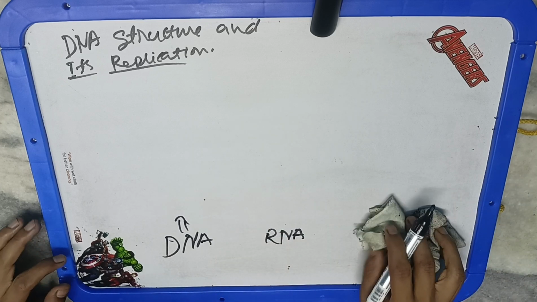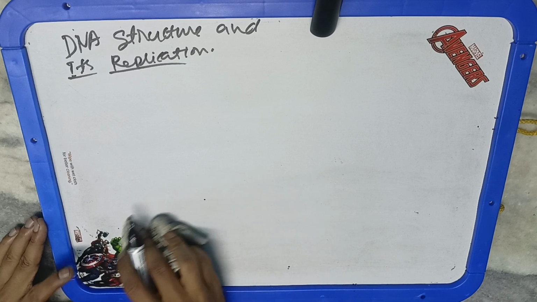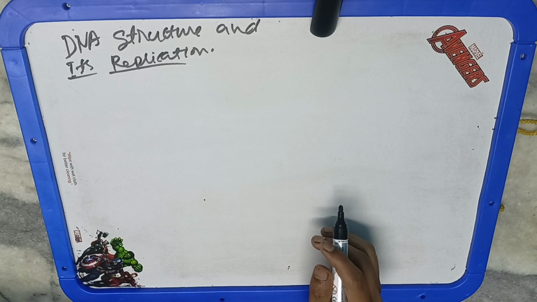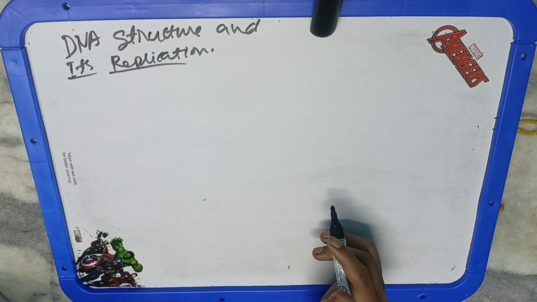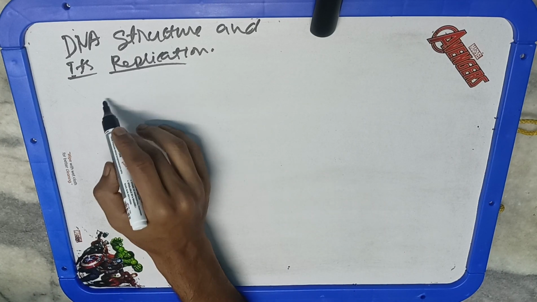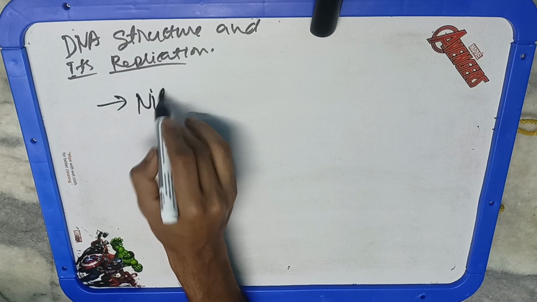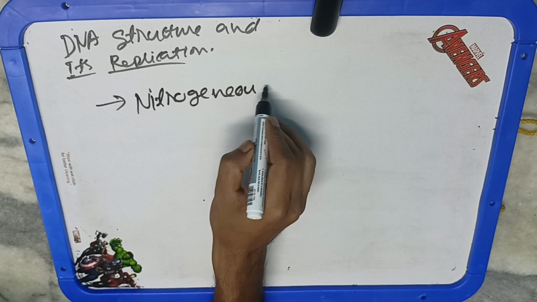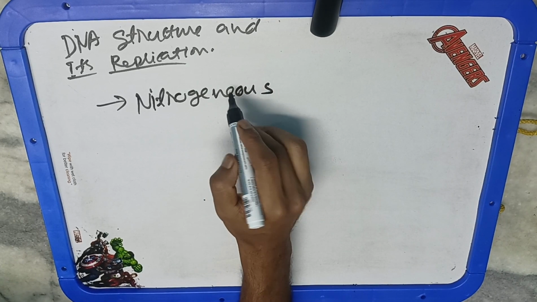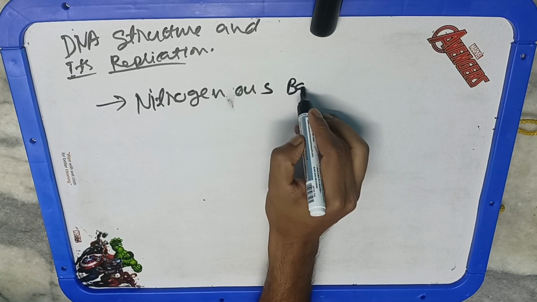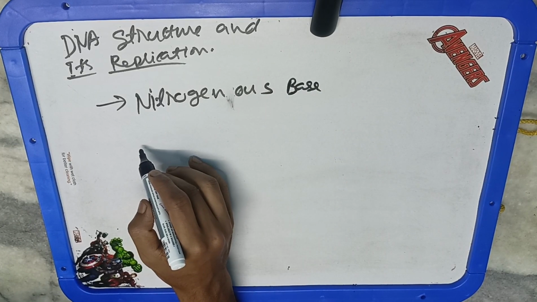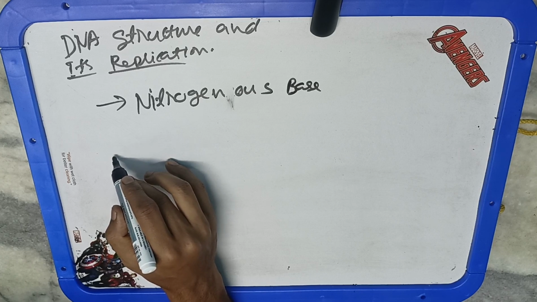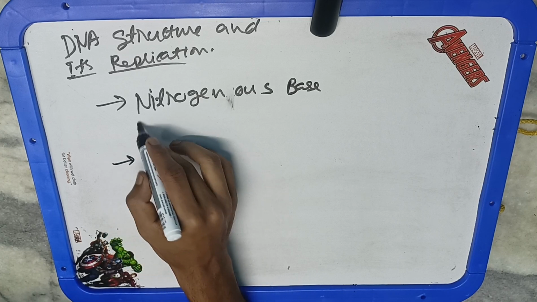DNA is mainly found in the chromosome in the nucleus, while RNA is mostly found in the ribosome in the cytoplasm. So this is the component of DNA. DNA consists of three things. First is the nitrogenous base. Nitrogenous base again consists of either purines or pyrimidines. Purines consist of adenine and guanine. Pyrimidines consist of cytosine and thymine. And in case of RNA, instead of thymine, uracil is present. This we write as A and G, C, T.